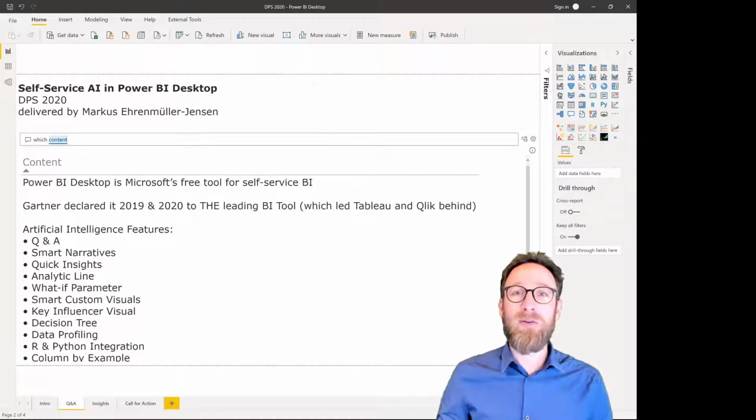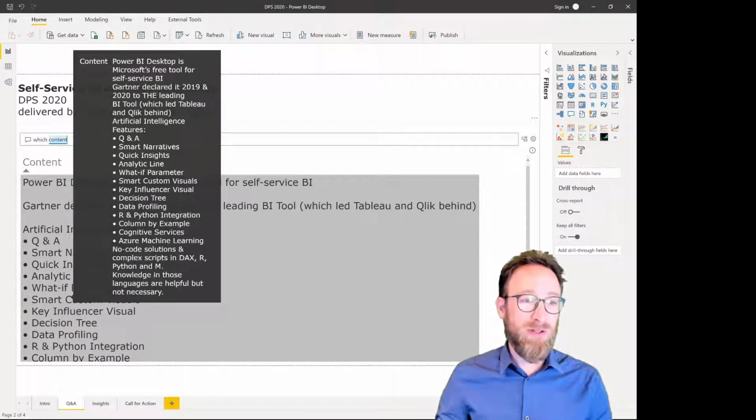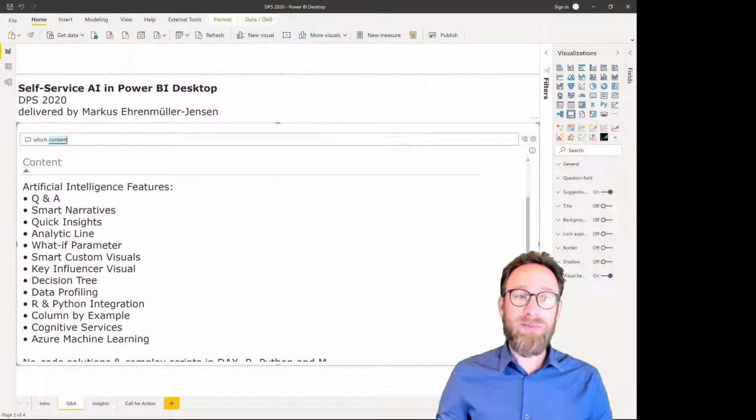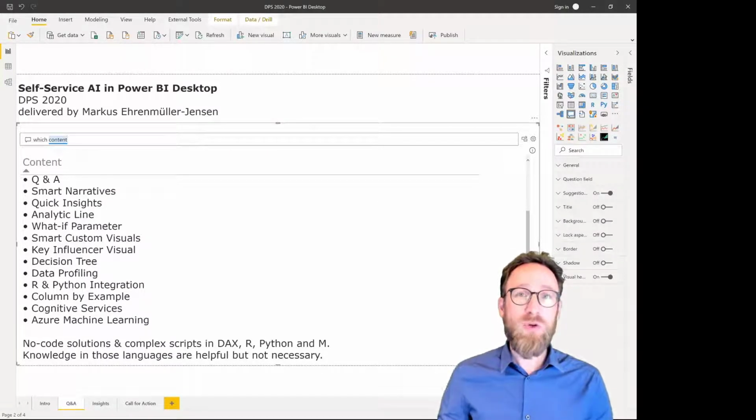My session will be about Power BI Desktop and the smart self-service BI features. We'll cover a lot in this 8 hour class. So there will be artificial intelligence features like Q&A, smart narratives, quick insights, analytic line, what-if parameter, smart custom visuals, key influencer visuals, decision tree, data profiling, scripts in R and Python, column by example, cognitive services, and Azure Machine Learning services. I will show you no-code solutions in live demos and also advanced scripts in DAX, R, M, Python.